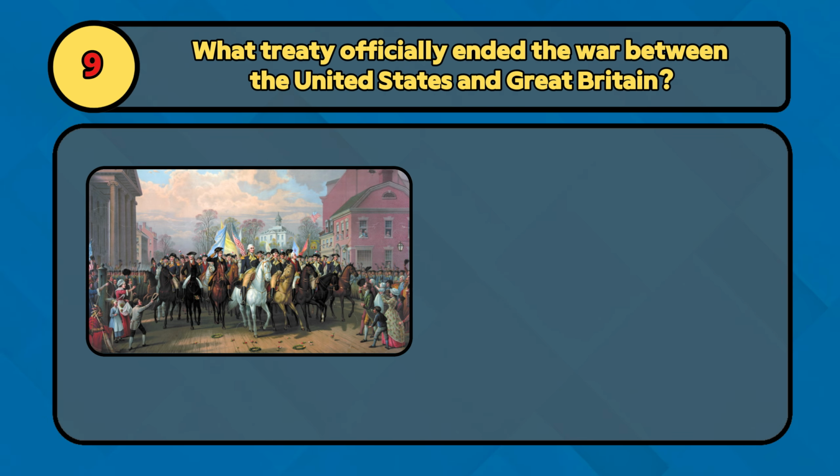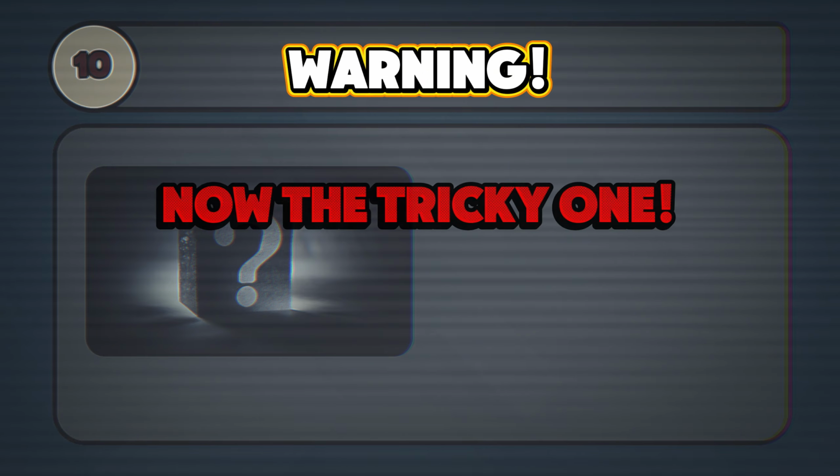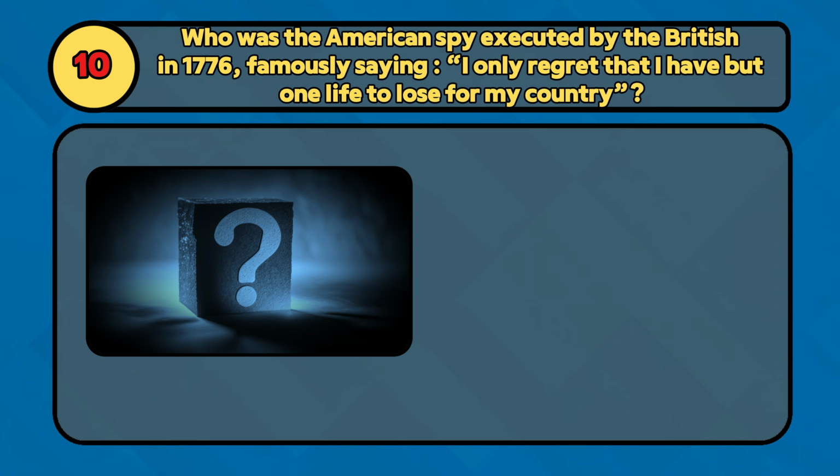What treaty officially ended the war between the United States and Great Britain? Was it the Treaty of London, the Treaty of Paris, or the Treaty of Versailles? The Treaty of Paris officially ended the war in 1783. Warning. Now the tricky one. Who was the American spy executed by the British in 1776, famously saying, "I only regret that I have but one life to lose for my country"? Was it Thomas Paine, Paul Revere, or Nathan Hale? It was Nathan Hale.